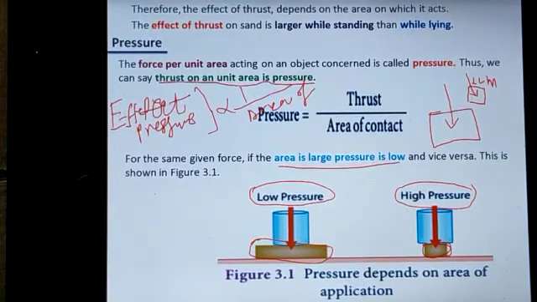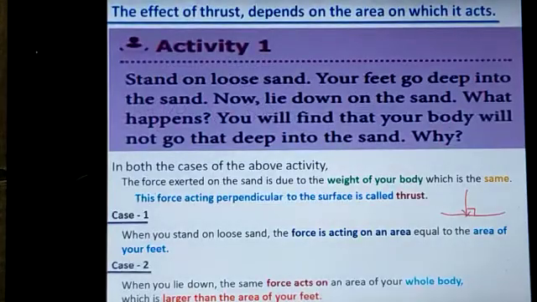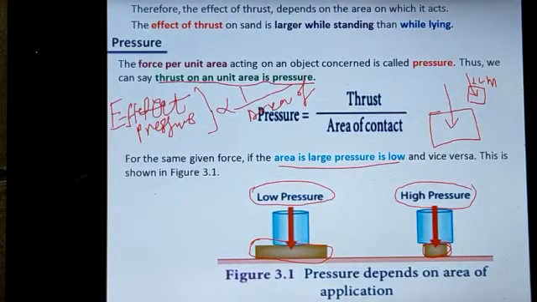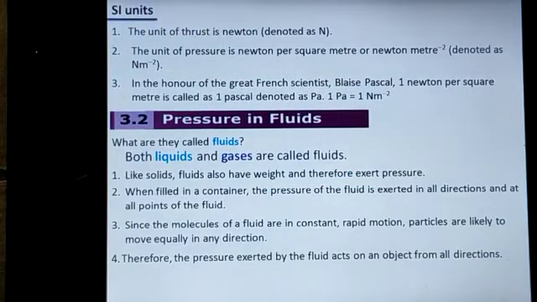Dear students, in the last session video we discussed the effect of thrust, which depends on the area on which it acts. Now we are going to discuss another topic, pressure in fluids.